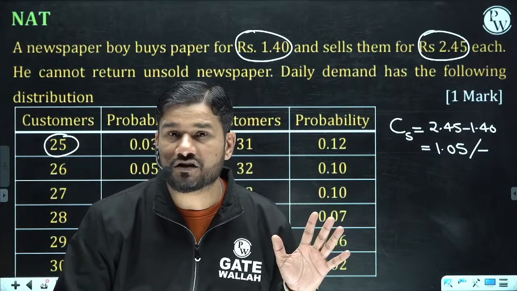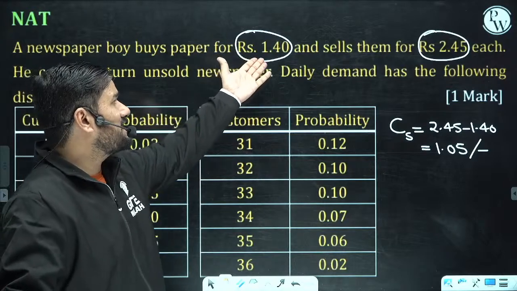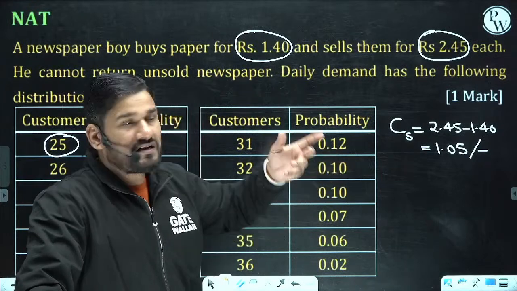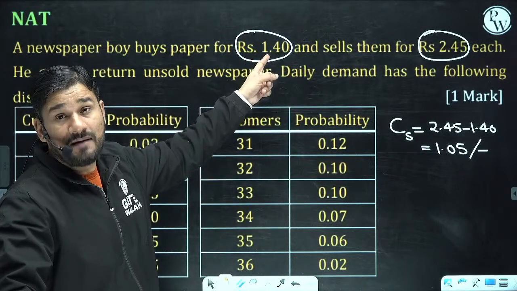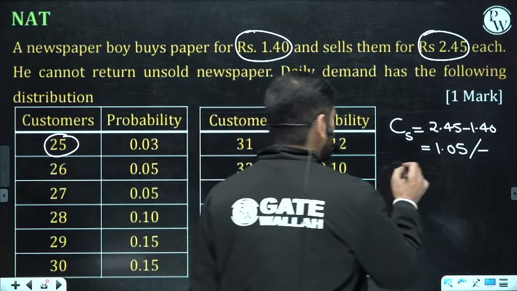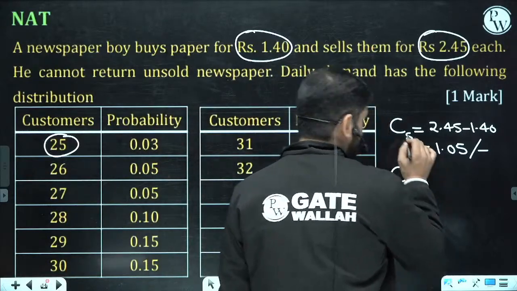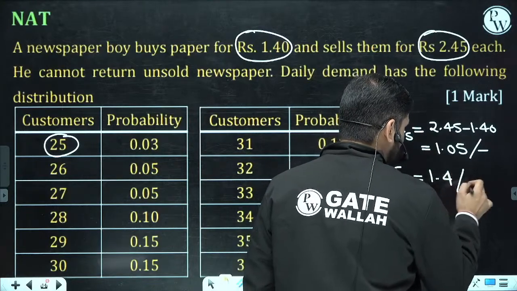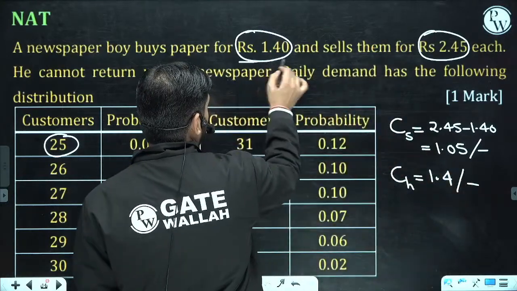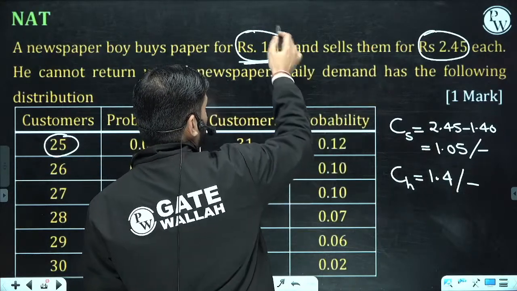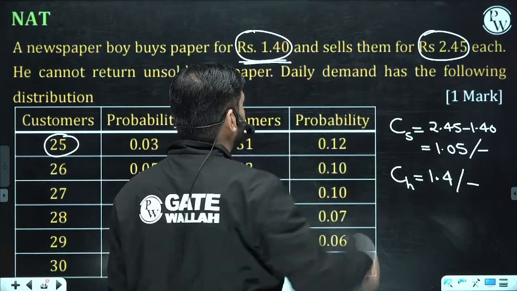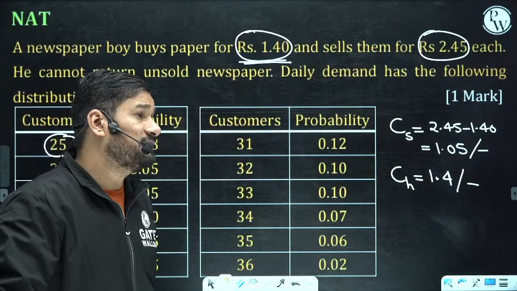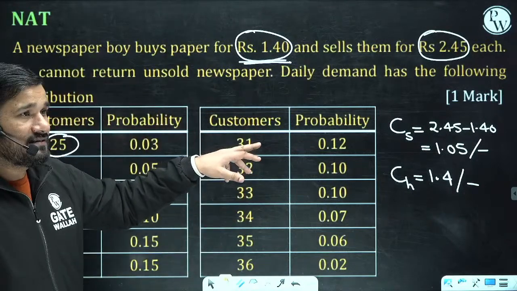And what will be my loss? The cost price. I purchased the newspaper at this price, and if I am not able to sell it out, definitely I am going to bear this loss. So this is holding loss, and the other is shortage loss. The holding loss is cost price only, because ultimately I have invested this much money per newspaper. If I am not able to sell it out, definitely this is my loss, because this is waste for me. This is scrap for me if I am not able to sell it out today itself. Okay, done.